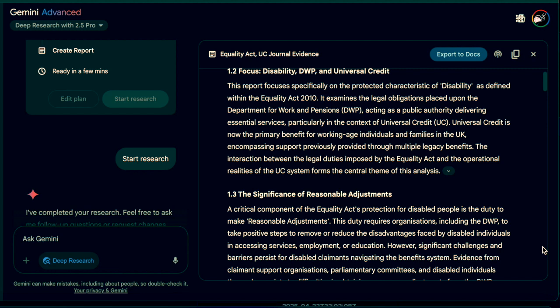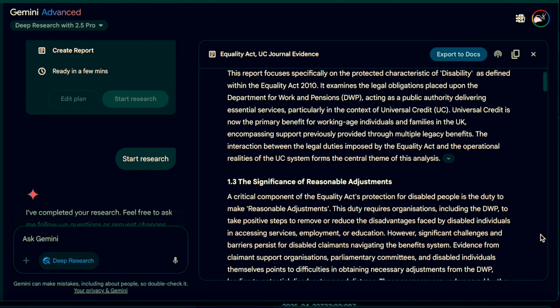1.2 Focus: Disability, DWP, and Universal Credit. This report zeroes in on the disability characteristic and examines how the Department for Work and Pensions, DWP, as a public authority, must uphold its legal obligations within the Universal Credit (UC) system, the UK's main benefit for working age claimants.